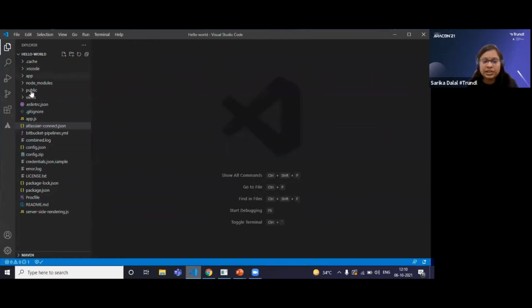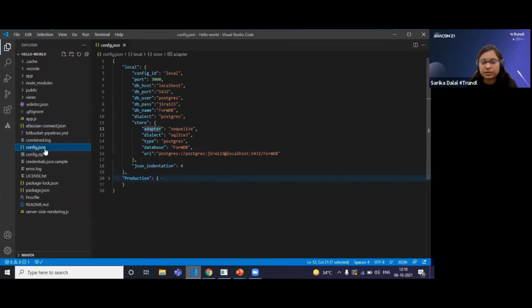In this code, we have to understand two important files, config.json and package.json. Package.json will be our entry file, we can say. Before understanding package.json, we will first understand config.json. In the config.json file, we are setting up the environment configuration.